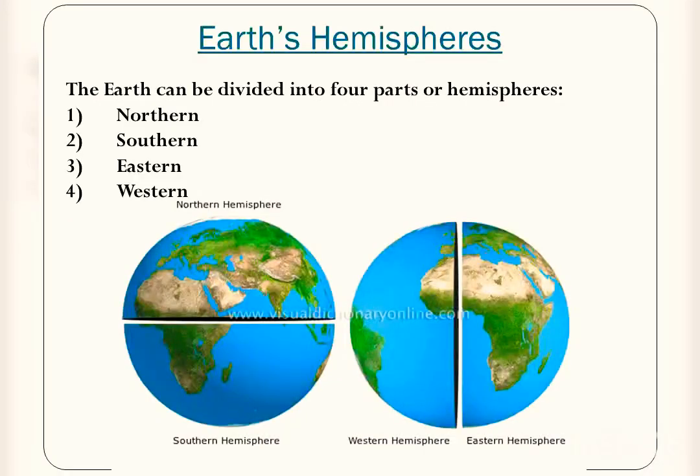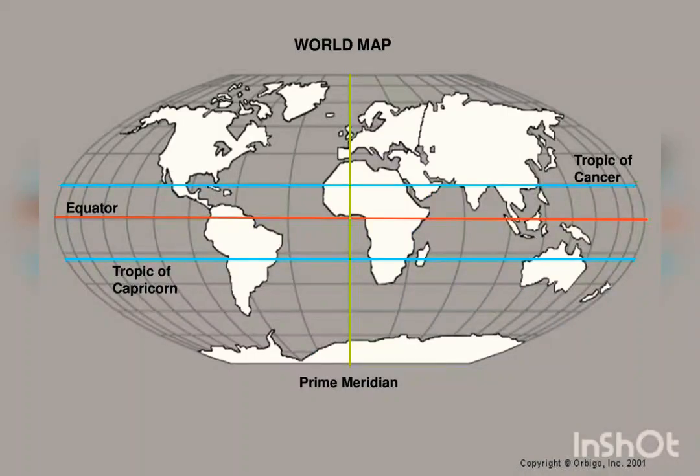Now that we have studied the latitudes and the longitudes, we can easily make out how the equator divides the earth into the northern and the southern hemisphere, and how the longitudes divide the earth into western and eastern hemisphere. On the globe, we will find latitudes and longitudes crossing each other, forming a pattern of checks. This is called a grid.